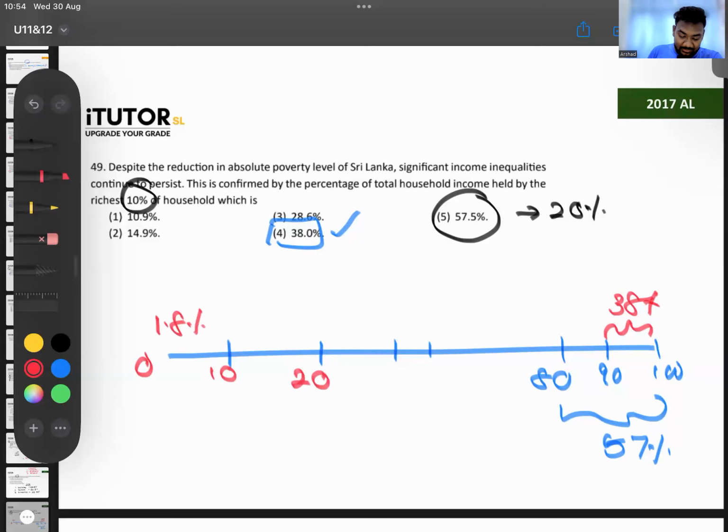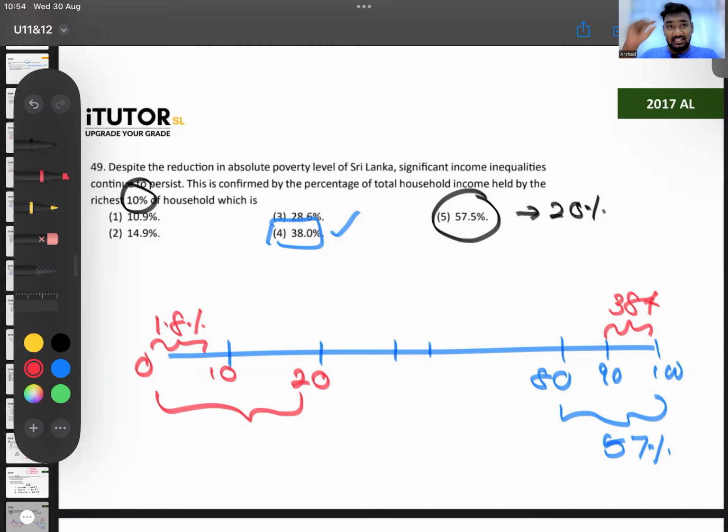The poorest 20%, how much are they getting? If I'm not mistaken, 4 point, no, not 10%, can't be that high. It was 1.8 plus 3 point something. See, 4.7, somewhere close to 5.